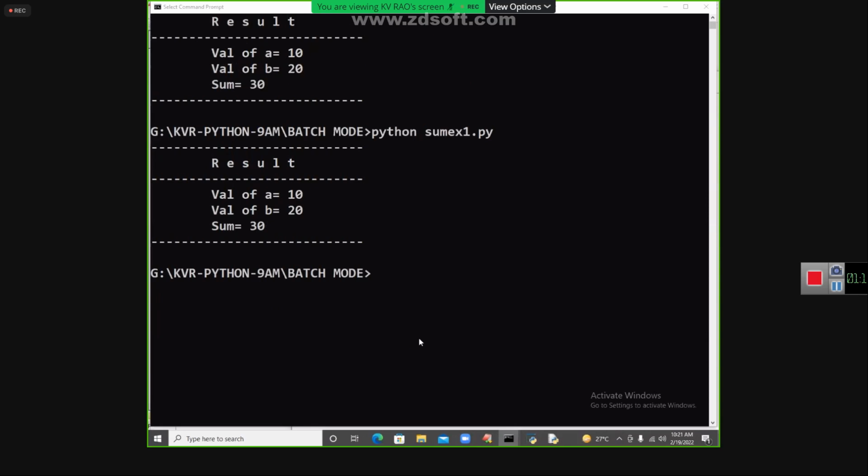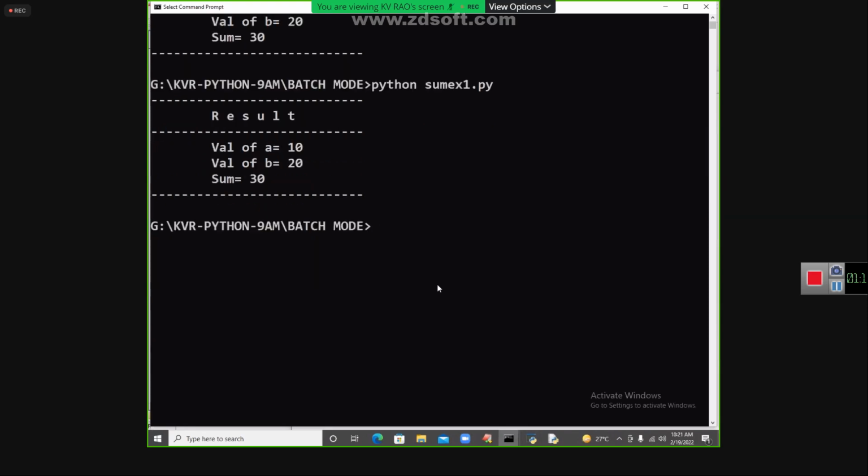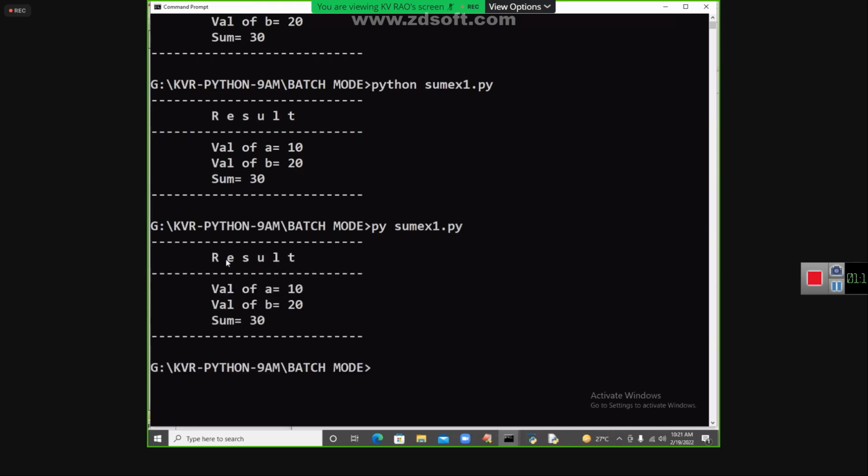Next, there is one more way to execute your Python program. Py is the alias name of the tool called Python. Py sumex1.py. You can use py instead of Python, and you get the result like this also.